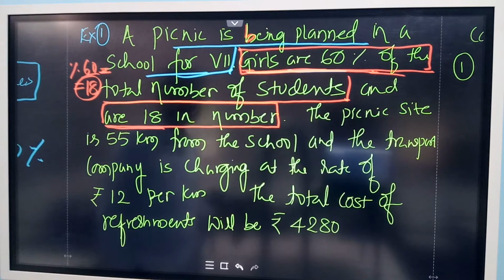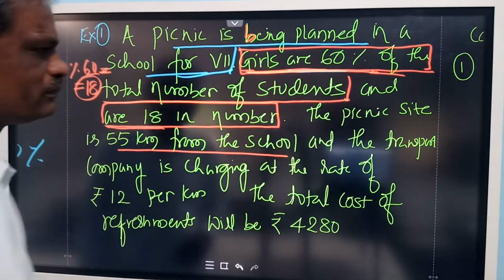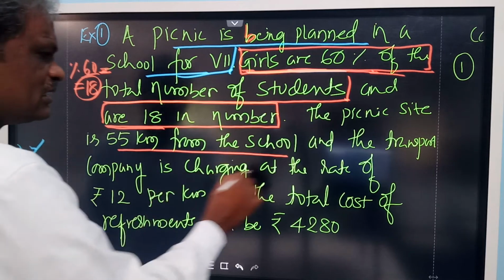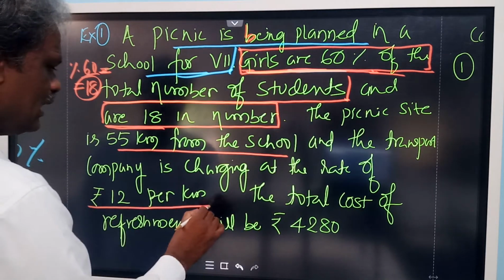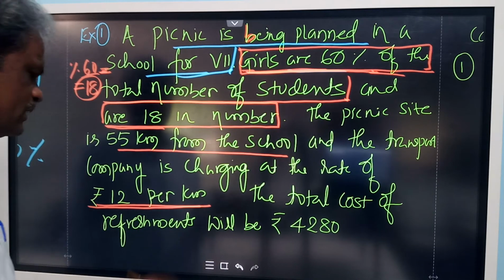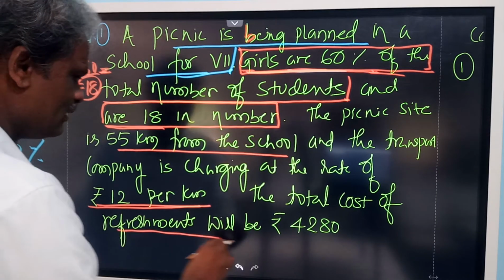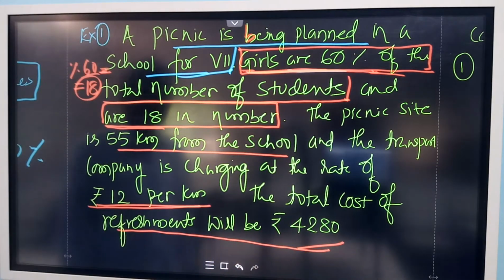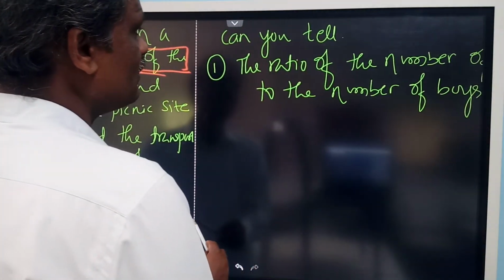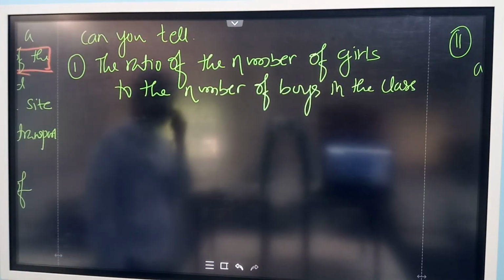So now let us go to the next part. The picnic site is 55 km from the school and the transport company is charging at the rate of ₹12 per kilometer. Transportation vehicle charge, ₹12 per kilometer. And the total cost of refreshment is 4,280. Refreshment charge is 4,280. Now there are some questions.